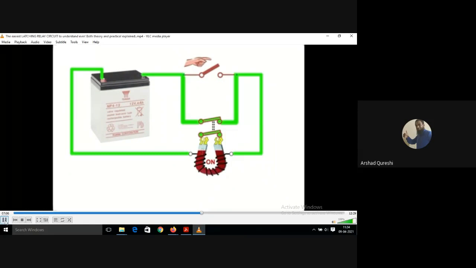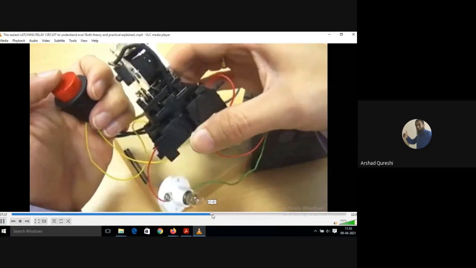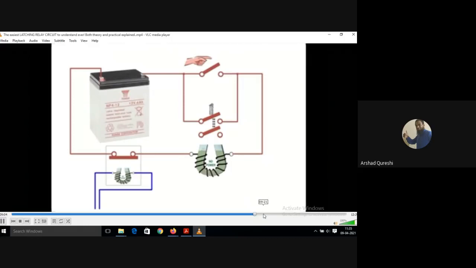Though the push button is released, because of the magnetic action the contact is closed and the current is flowing. So this is your latching, how the current is flowing. The application you can see in bulbs.